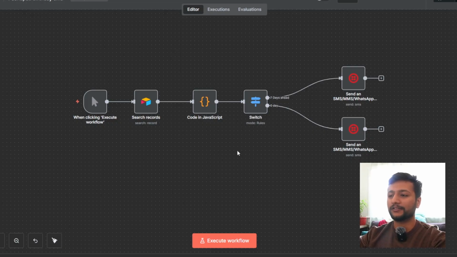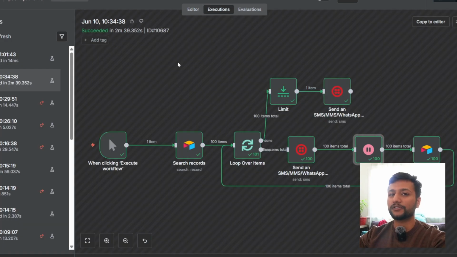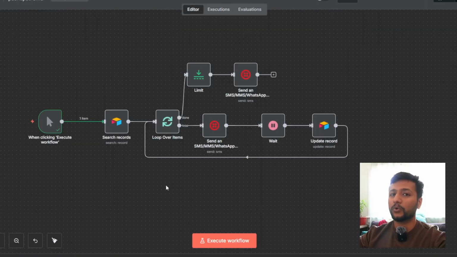Basically, I'll be segmenting the automation based on birthday or anniversary or any special events. This automation and this automation, these two automations are going to handle the entire communication channel for that organization. Once I run this a couple of times, maybe 10, 12 times, and test out everything, I'm planning to include a ChatGPT node over here so that we could write a highly personalized message, not just a name, but include something about them, so that we send a personalized message and not just one same message blasting it to all people.